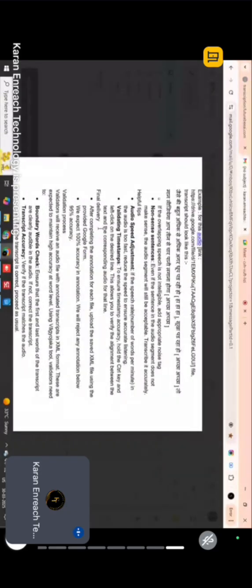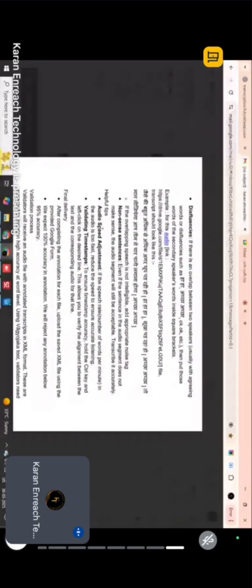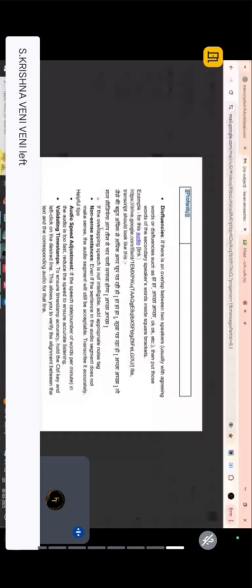So the guidelines are very simple. These are the basic guidelines for these tags. Whoever has done transcription, it will be easier for them because you don't have to give any foreign language tags and all for English words. You have to just type those words if they are present in between.